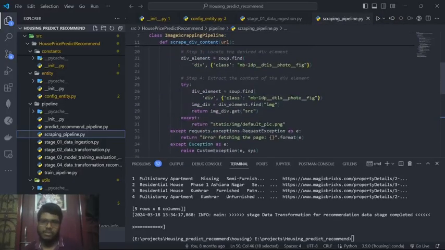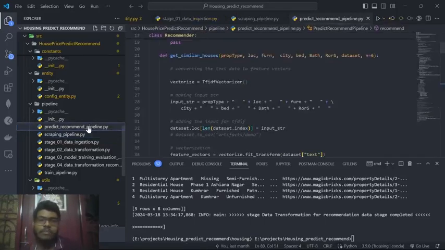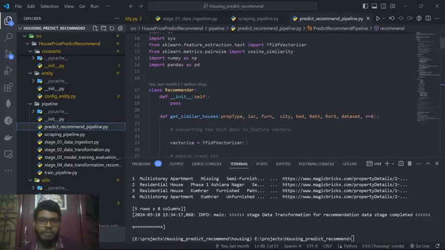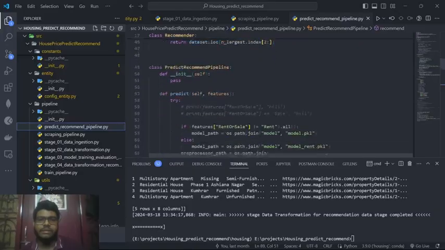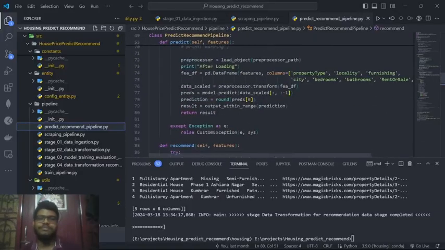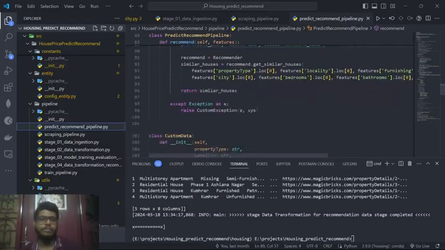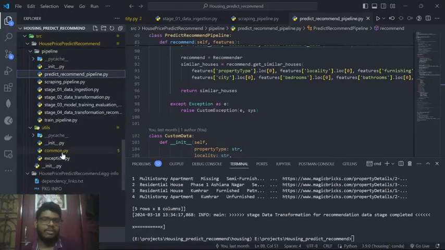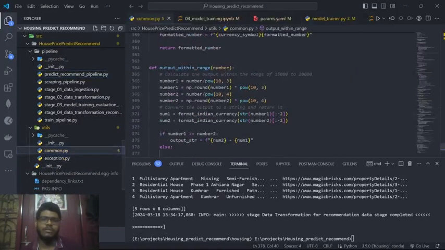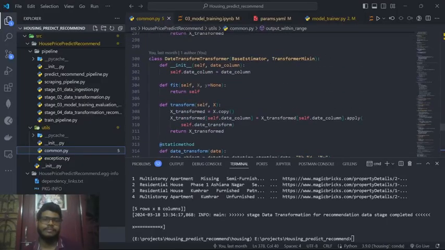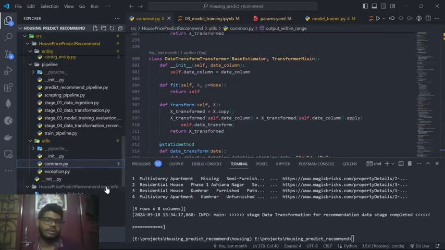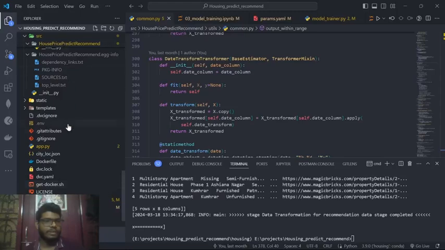But here is still the code if anybody wants to replicate it and use it for their project. Here is the predict and recommend pipeline. Basically, here is the recommender system. Okay. And then here are the utils, exception, and common that we need sometimes. The transformer, setup.